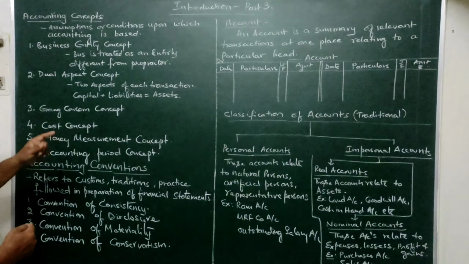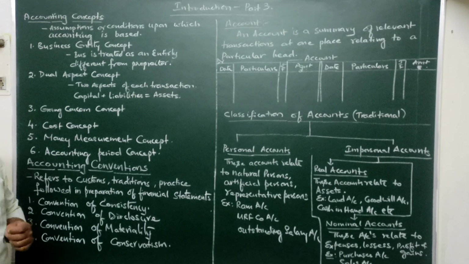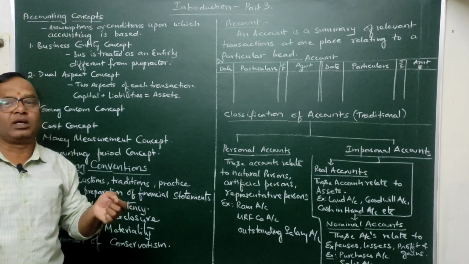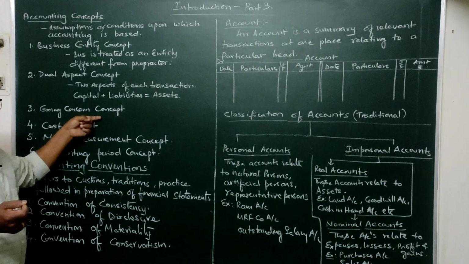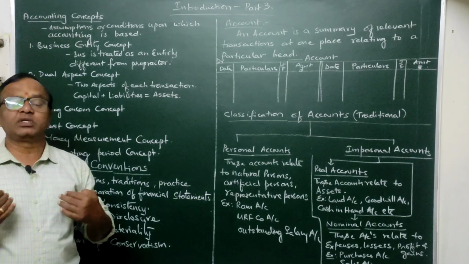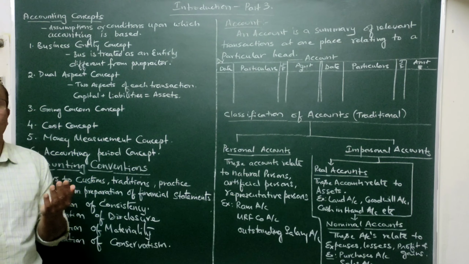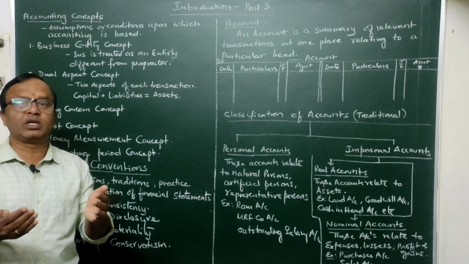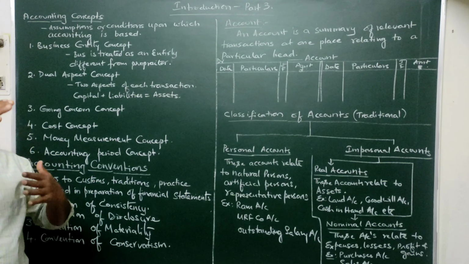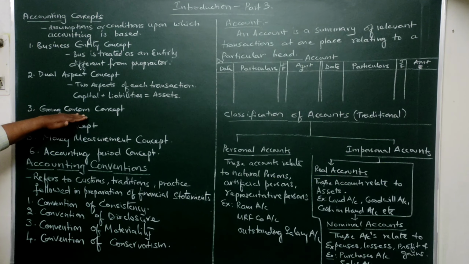So this going concern concept is the basis for all credit transactions taking place today. Throughout the world at present, if you observe, every business is running on credit. So this is the basis of that credit transaction. Every businessman knows that even if he sells goods on credit today, those transactions will be settled in the near future, because the business is a going concern which will go on running for the foreseeable future. So that is another concept, the going concern concept.